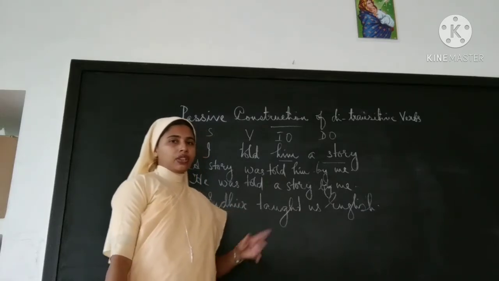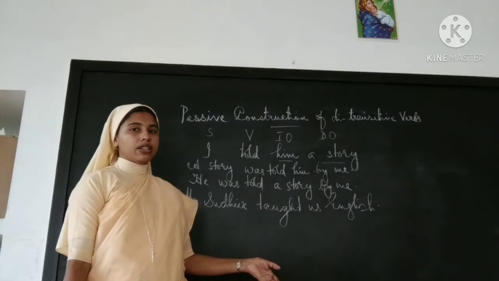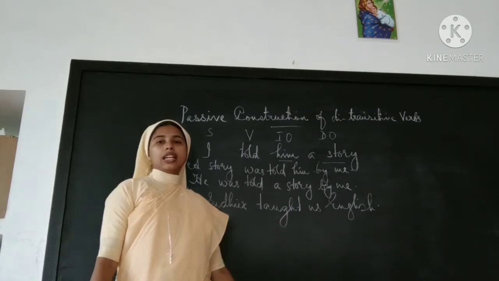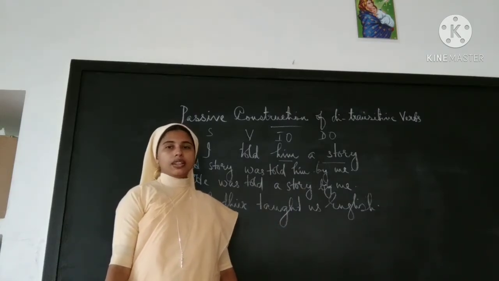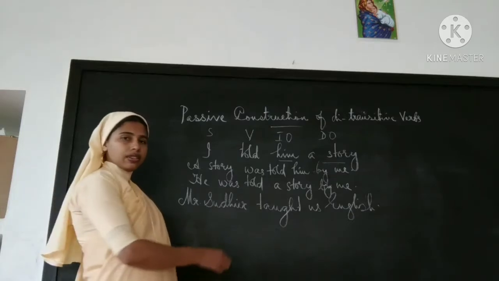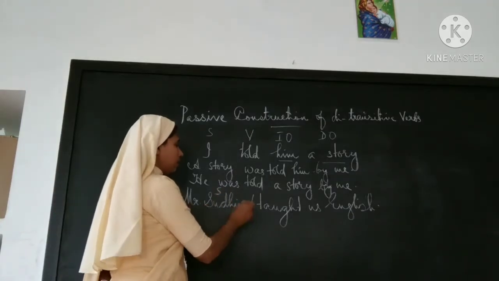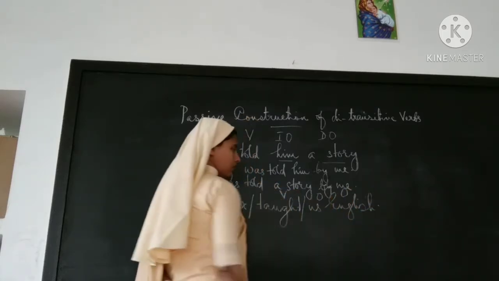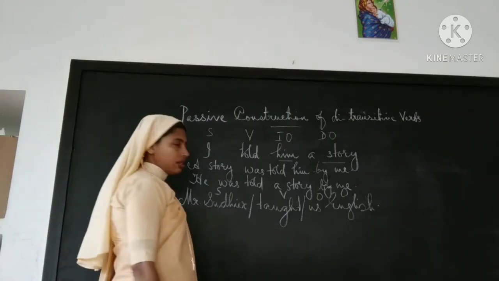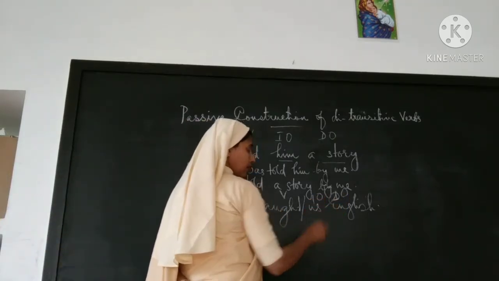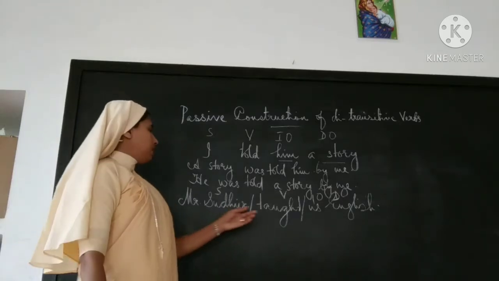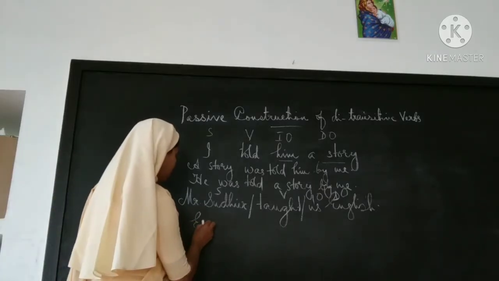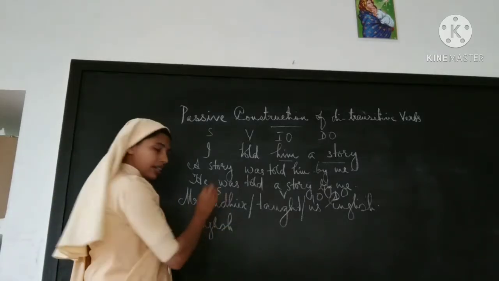Okay, next, let's analyze one more sentence and change it into passive voice. Mr. Sudhir taught us English. So for the structure, let's see. Mr. Sudhir, subject; taught, verb; here two objects, us and English, where English is the direct object and us is the indirect object. So I will take English first. One object is English, that's why we will take English.